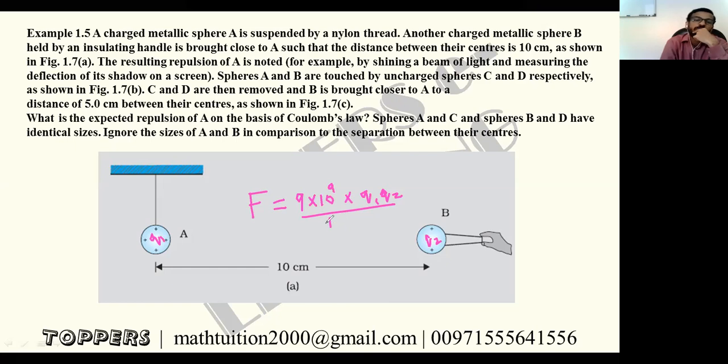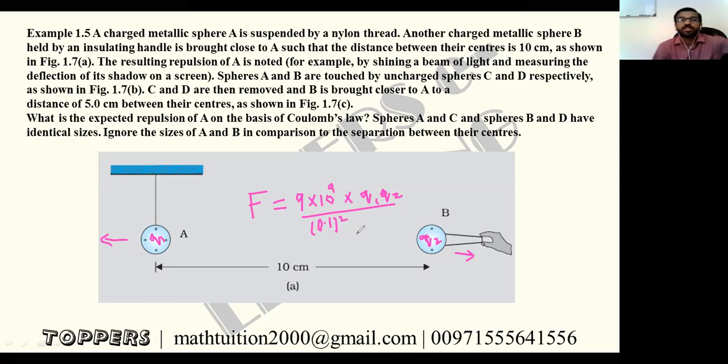So 0.1 will come, 0.1 square, is it correct? K into Q1 Q2 by R square, this is the repulsive force. Suppose this one has Q1 and this has Q2 charges, then there will be a repulsive force in this direction, along the line of join. So K into Q1 Q2 by R square.